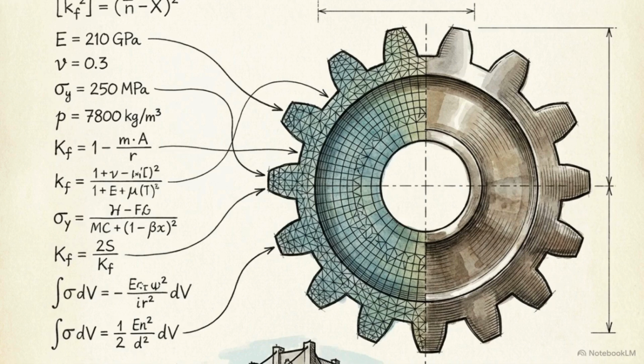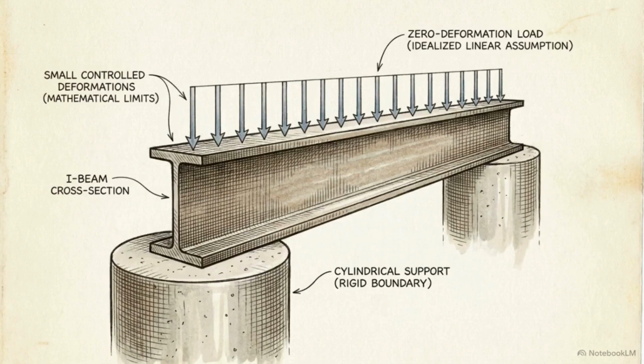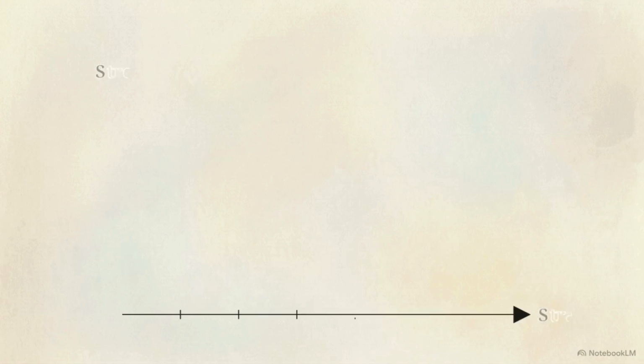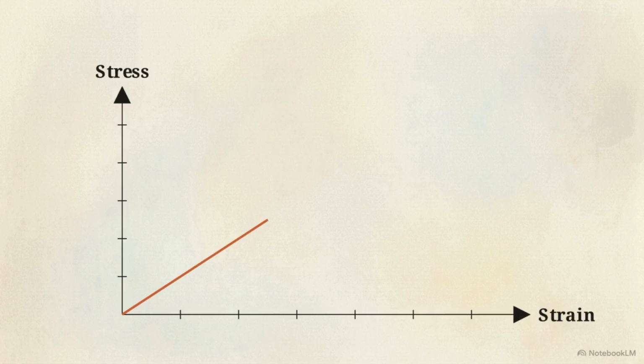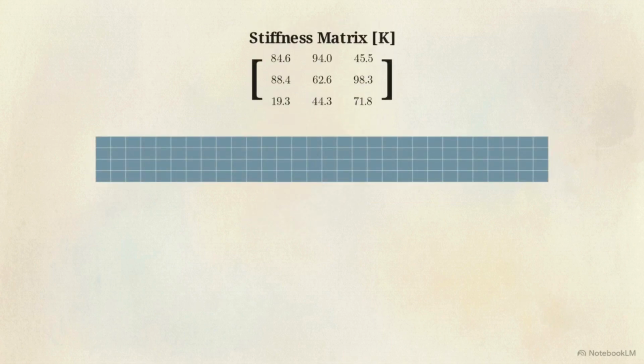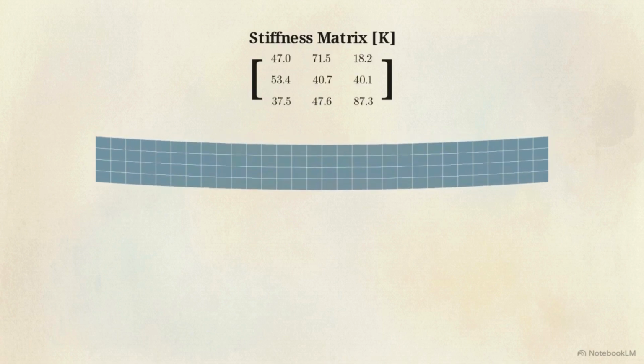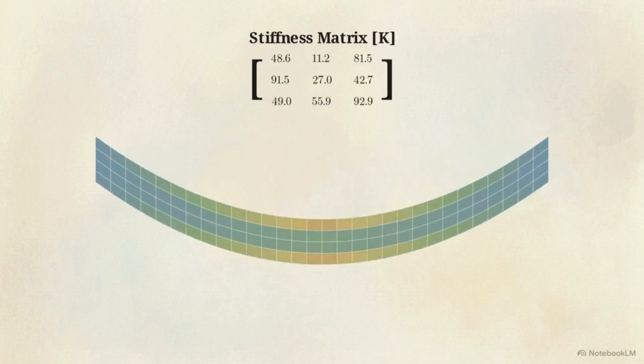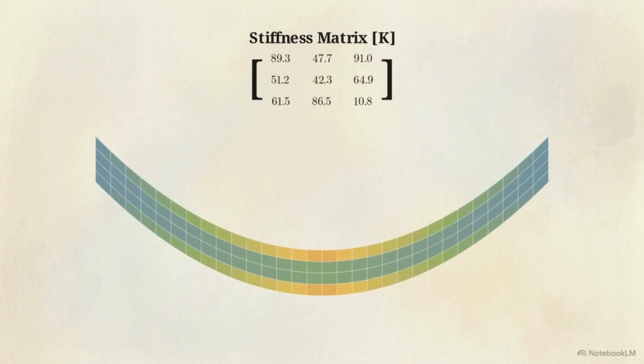Standard analysis runs into a hard mathematical limit. It assumes deformations remain small and strictly controlled. This graph compares theoretical projections against reality. Real-world forces cause large deformations. A structure will stretch or bend so severely during an event that its baseline geometry changes entirely. While a linear projection moves infinitely upward, the true physical reaction follows a curve that flattens out, demonstrating plastic deformation. To track this accurately, ADINA utilizes advanced nonlinear algorithms that continuously recalculate the structure's overall stiffness as it deforms, monitoring the shifting material properties in real time.